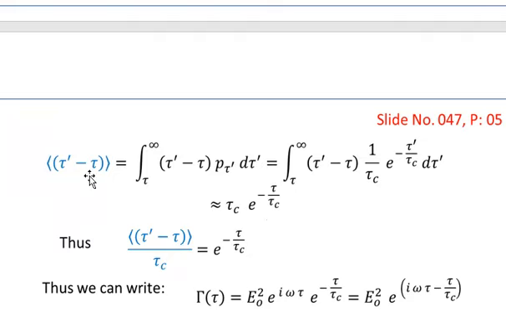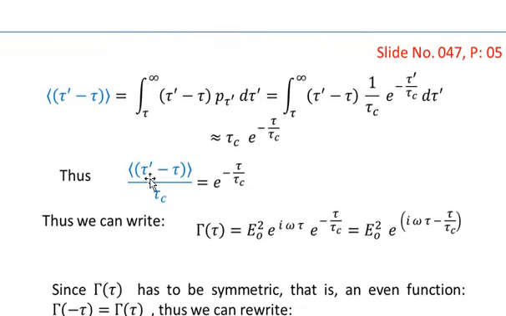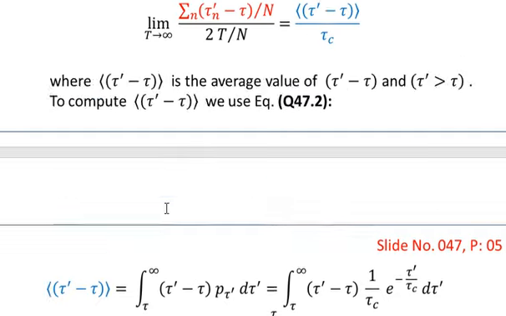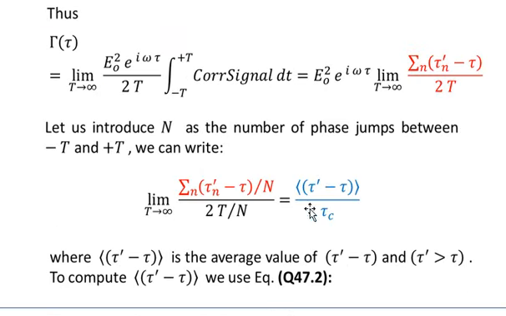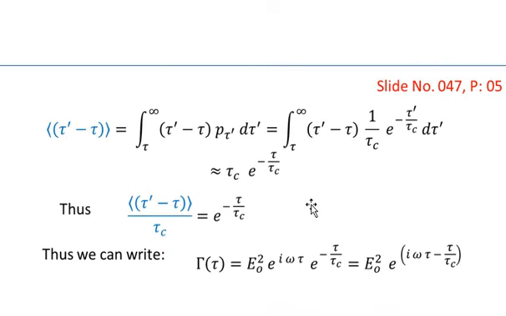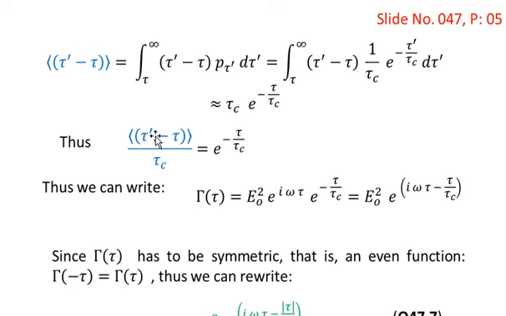So the average value of tau prime minus tau divided by tau c, that is the value on the right hand side which is shown in blue, is equal to e to the power minus tau over tau c.